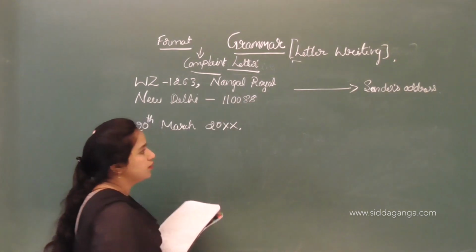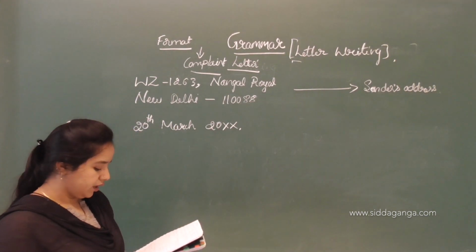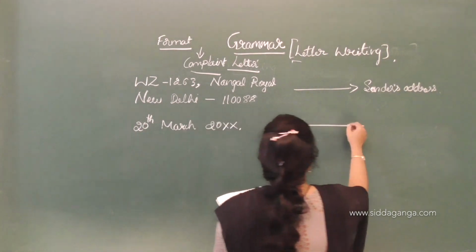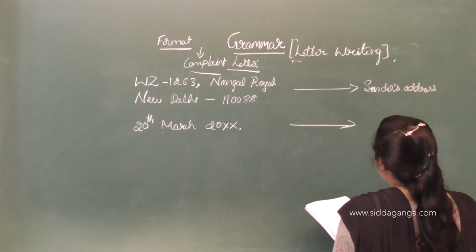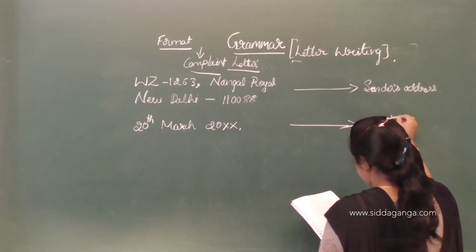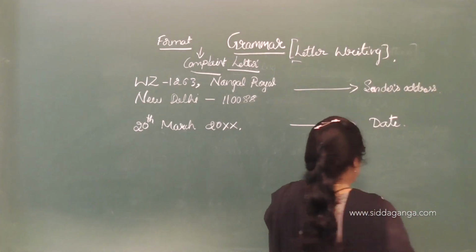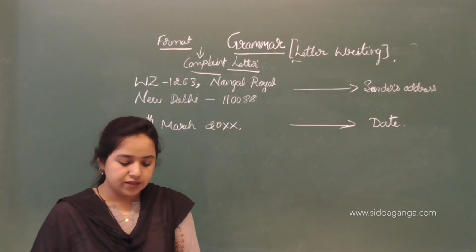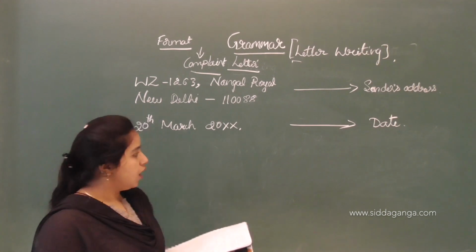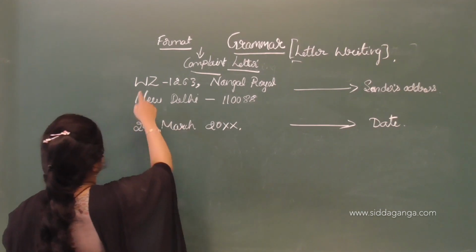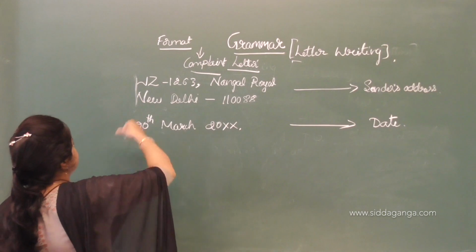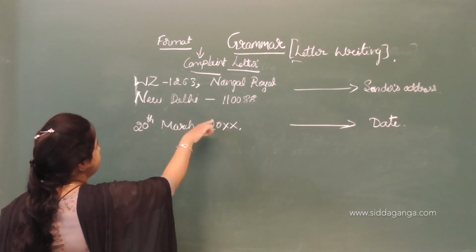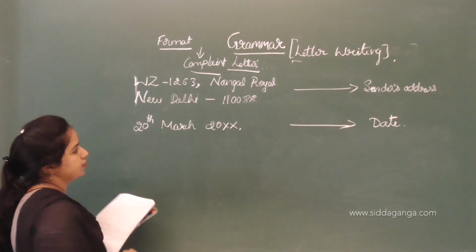I am not mentioning the year here, so you should write any year when you are writing an exam or a complaint. So this is the date. Here the date appears directly below the address after leaving a line. So after leaving a line, it should be below. You should follow this line, after a line you should mention the date.